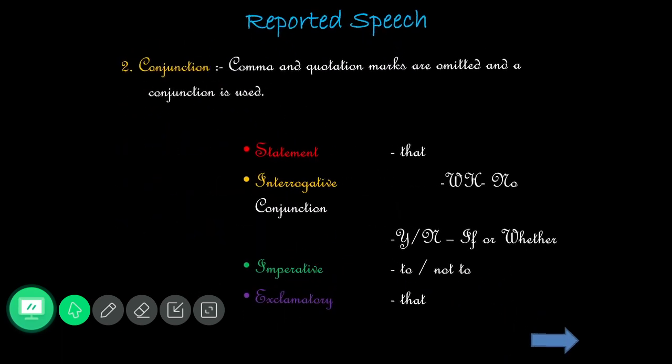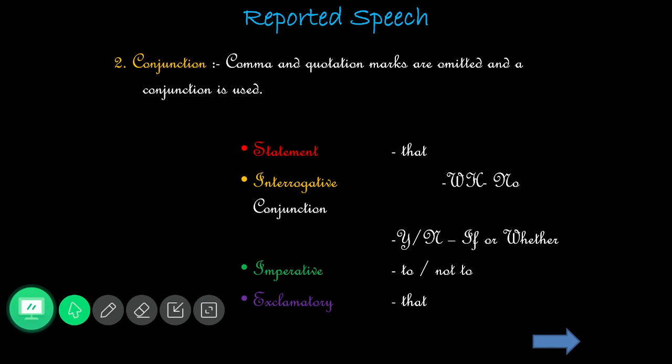Here we are going to discuss the conjunction. The very first thing we have to do is remove the comma and the quotation marks. We remove that first, and then in addition we add the conjunction. For assertive, what sort of conjunction do we write? It is "that". And next, interrogative, which we know is WH and yes/no type questions.